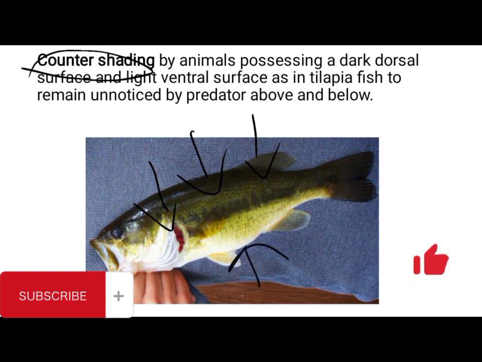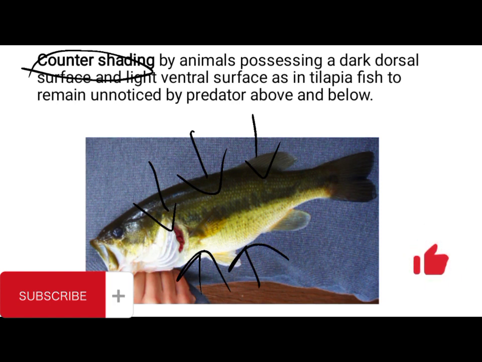You can see the light part of this fish here, in order to remain unnoticed by predators both above and below the water. When this fish is inside the water, it will be unnoticed from above because of the dark dorsal surface, and also below the water, it will be unnoticed by other predators which might want to prey on it.